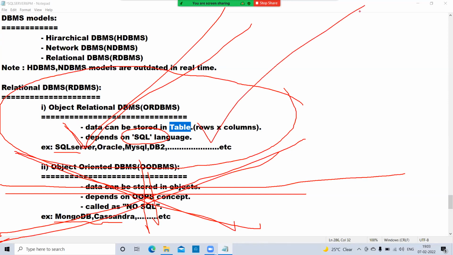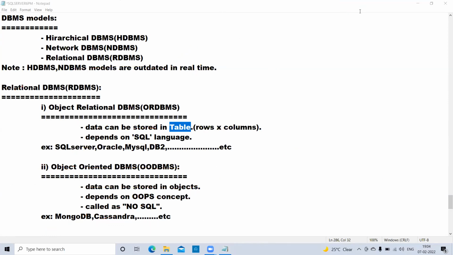Why am I telling you this? It's simple minimum knowledge, just the idea. Nowadays so many people hear SQL, NoSQL, and get confused. Somebody asks, sir, what is the difference? SQL means relational database. NoSQL means object oriented database, so there is no SQL language.